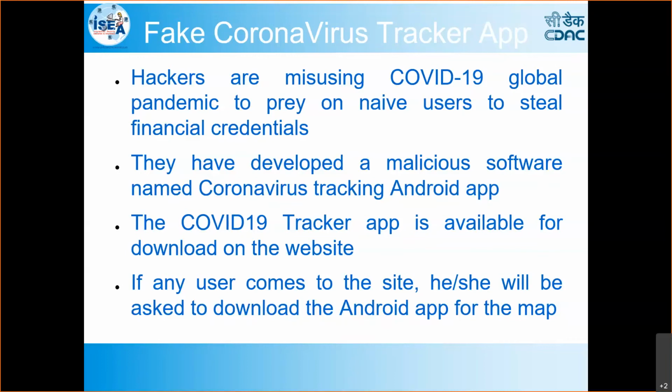One of those applications was this COVID-19 tracker app. This is a purely malicious application, but when you install it, it claims that it will identify people in your surroundings who have this disease or virus. But after one or two days of using it, the device is completely locked and you get a notification that this device is locked. The malware has attacked, and if you pay $100, only then can we unlock this device, or else your device will become a brick, they said.